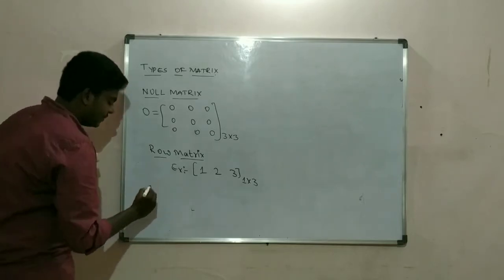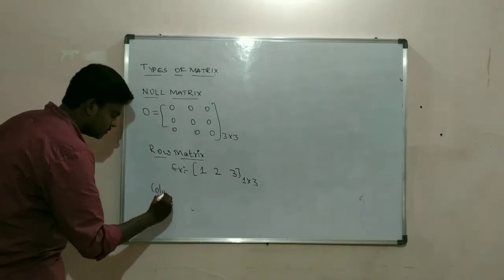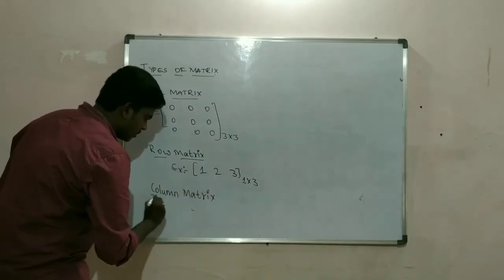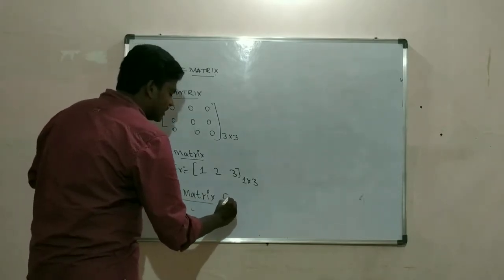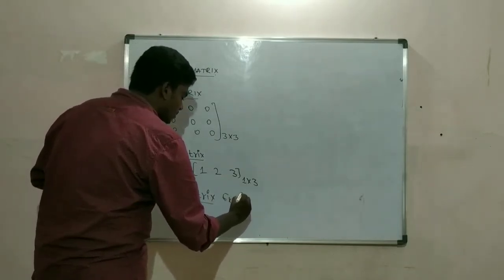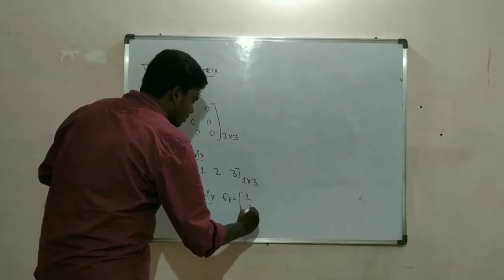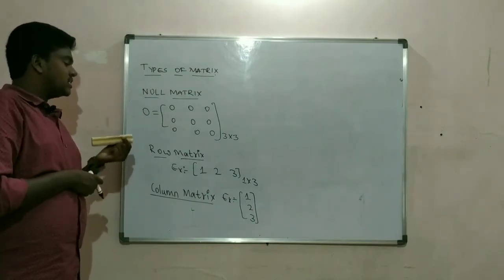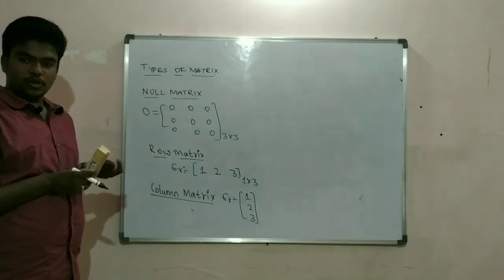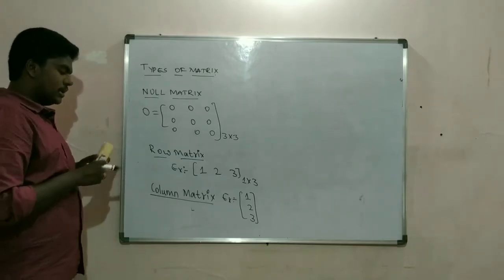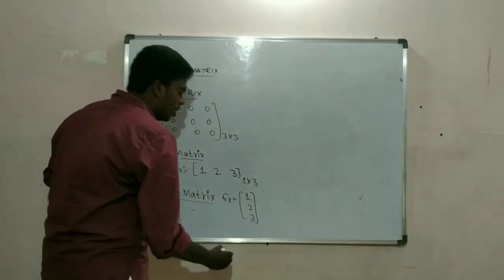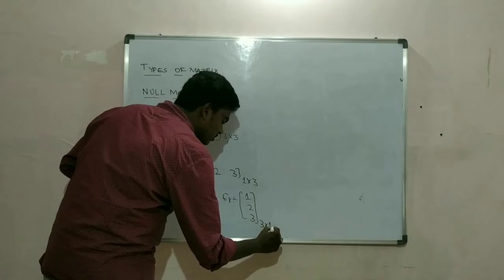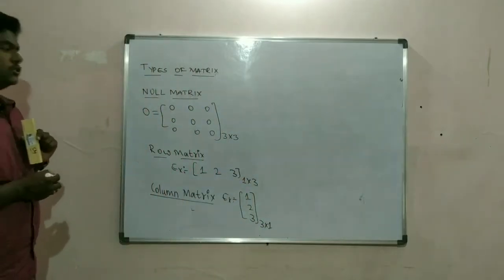Similarly, column matrix. A column matrix example is 1, 2, 3. The matrix which has only one row is called a row matrix, and a matrix which has only one column is called a column matrix. If you have to write the order, we have 3 rows, so 3 cross 1.